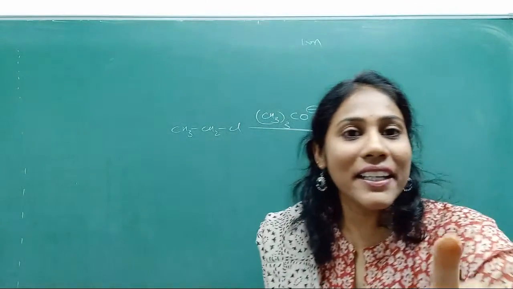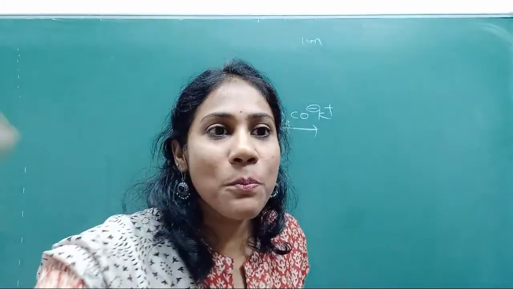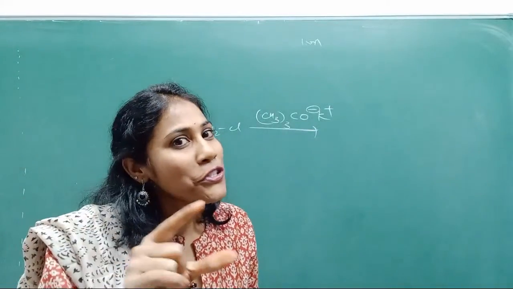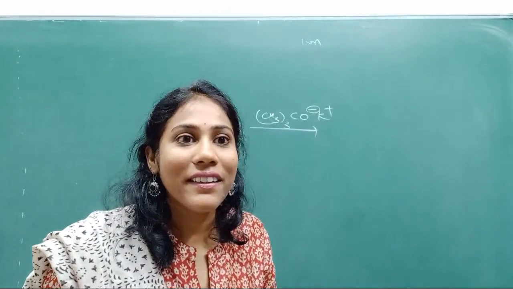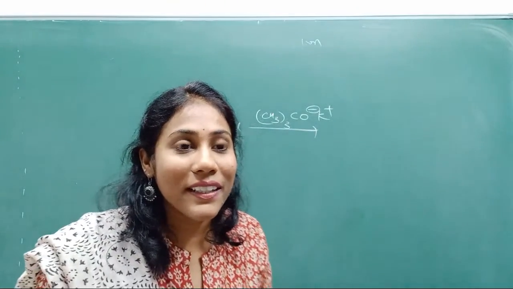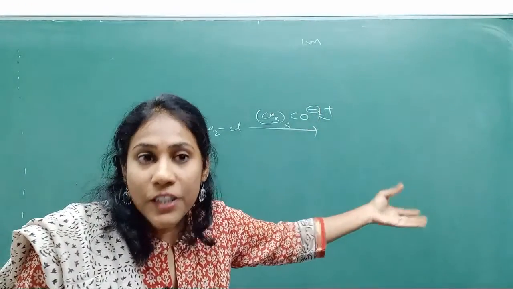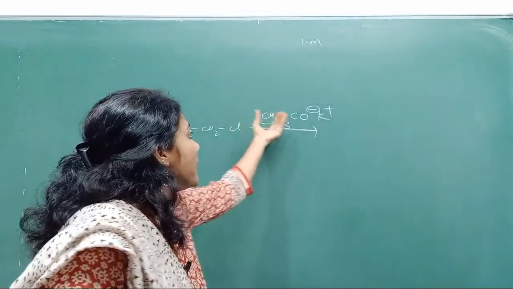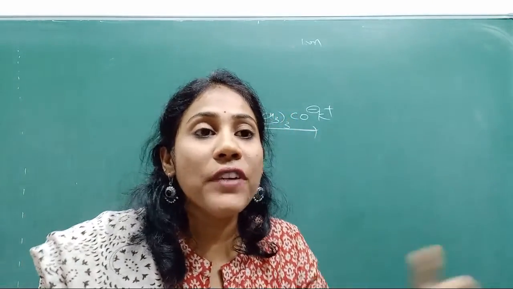You know, in our NCERT textbook, there is a small box. There is a small blue color box, elimination versus substitution. Most of them will neglect that box, but that is very, very important. So you must know when you have to go for elimination, when you have to go for substitution. If the reagents are something like this, you should have an idea when to go for elimination, when to go for substitution.